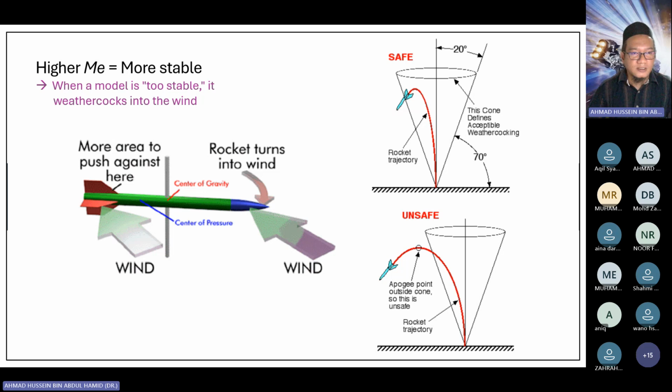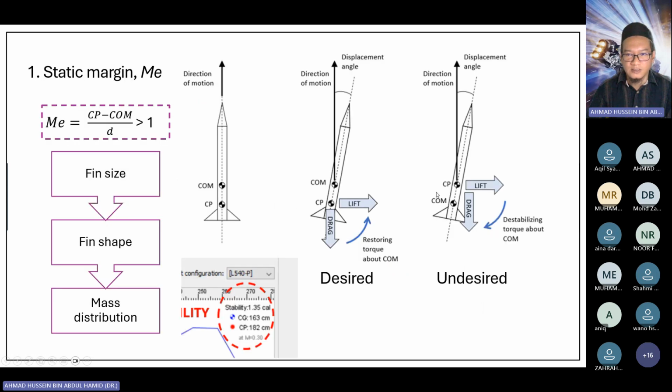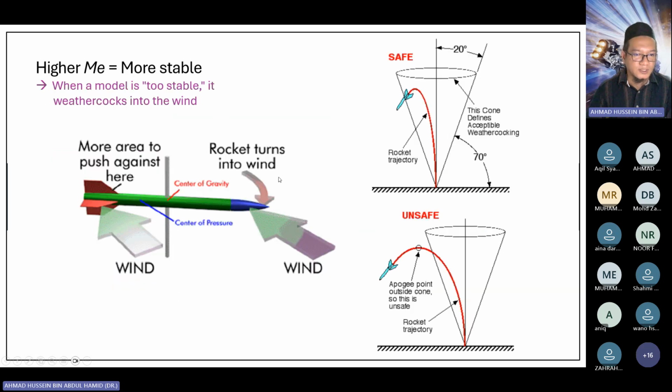I mentioned earlier that we want our rocket to be stable, but not too stable. What does too stable mean? When the model rocket is too stable, it will weathercock into the wind. Weathercocking means if the wind is coming from left to right, the rocket will go into the wind. It will move to the left. So if the wind comes from this direction, the rocket will fly into the wind. That's weathercock.